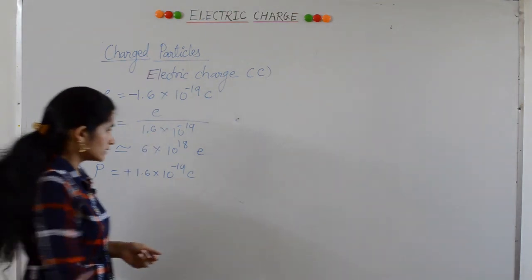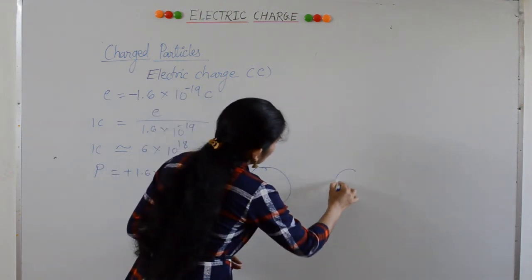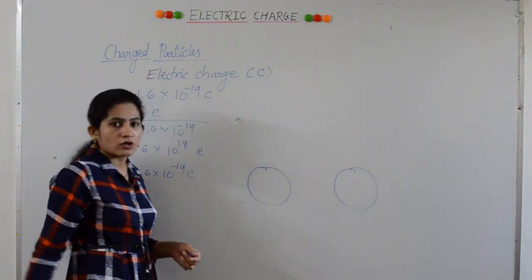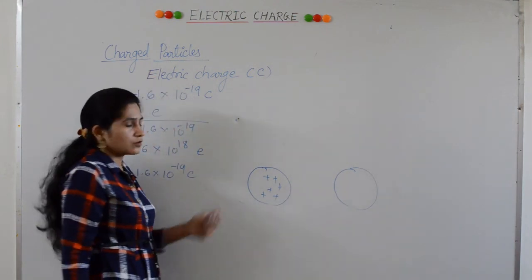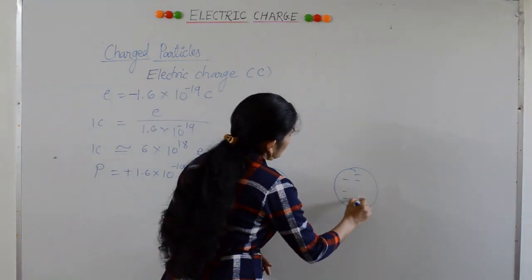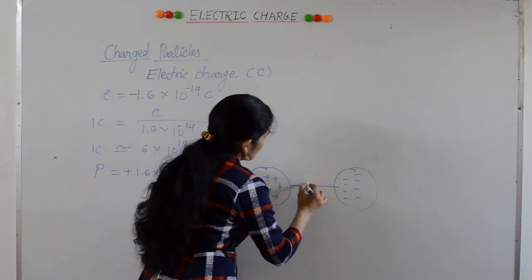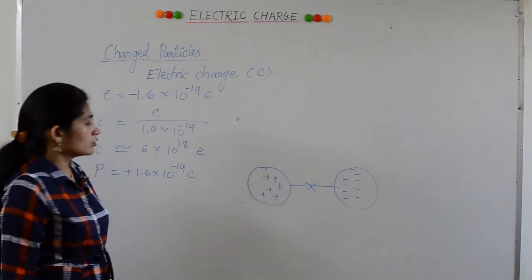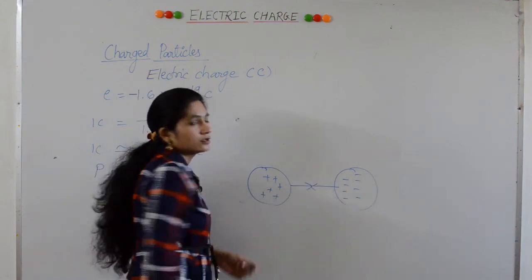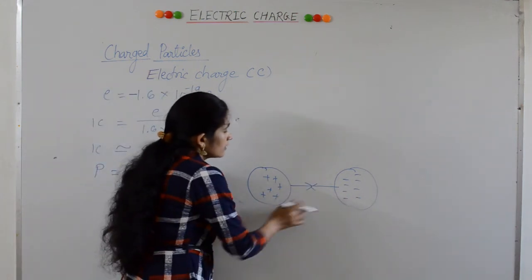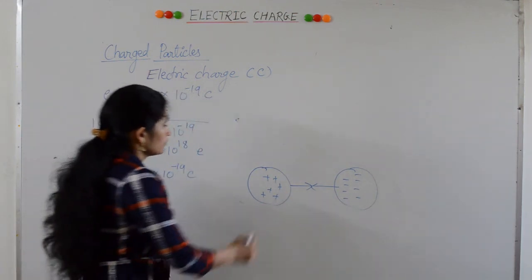Coulomb also showed that there exists a force of attraction or repulsion between two charged objects. Suppose this is positively charged, it means it has excess positive charge, and this is a negatively charged object. Then there exists a force of attraction between the two charged objects, and this force of attraction depends on how big their charge is and how far they are from each other, that is the distance between them.